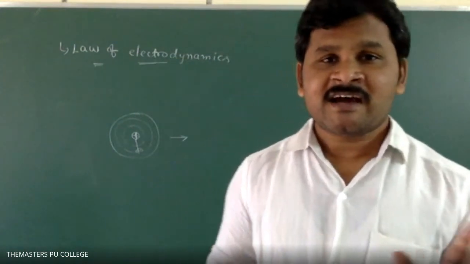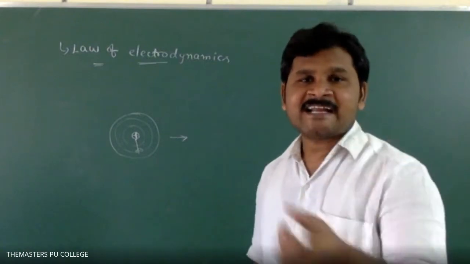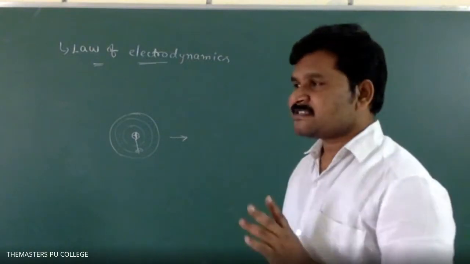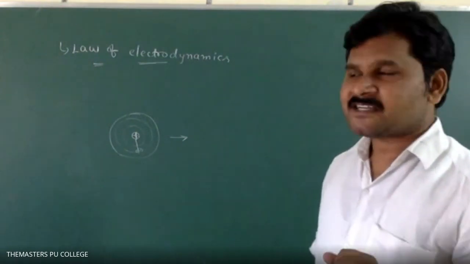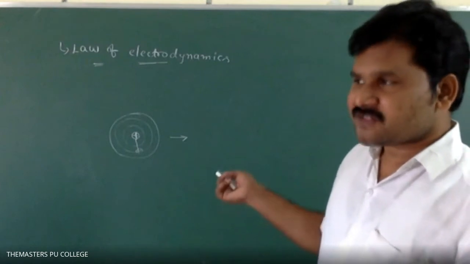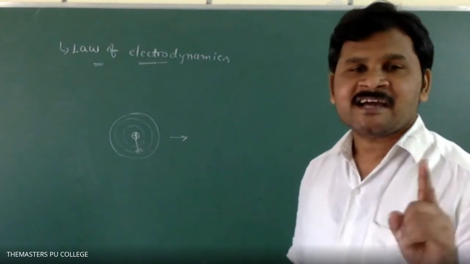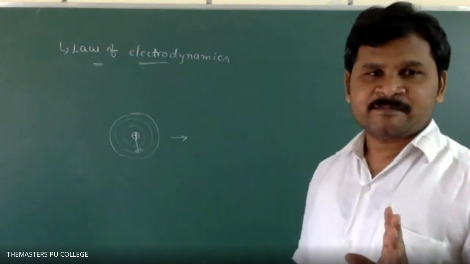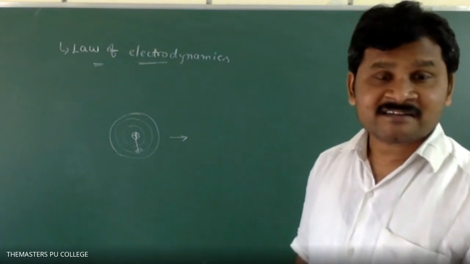So that's why Rutherford's model is against the law of electrodynamics. That is the first drawback. What is the law of electrodynamics? If an electron continuously revolves around the nucleus in a circular path, it loses its energy and falls into the nucleus, and atoms should collapse, but atoms are not collapsing.